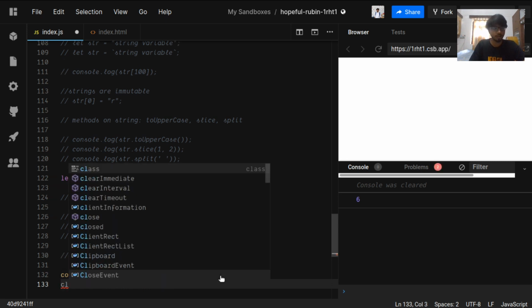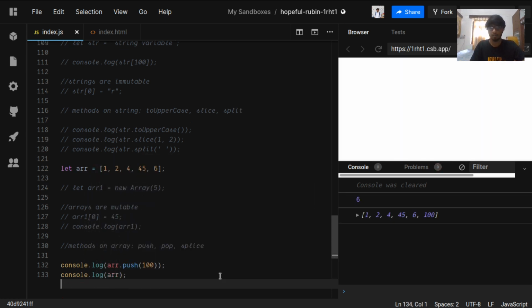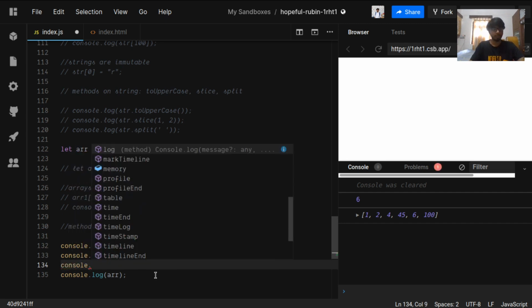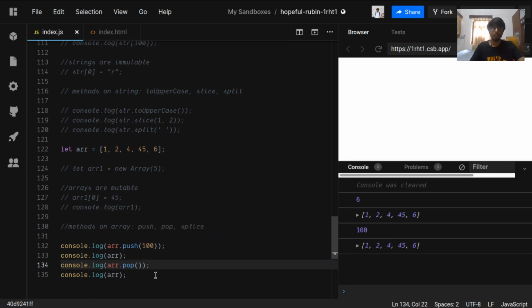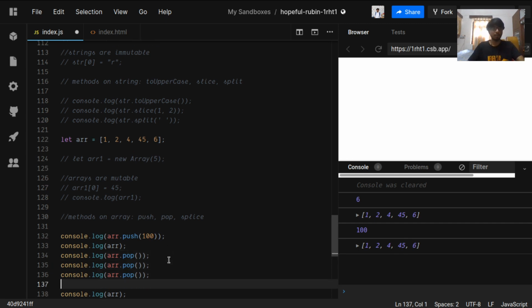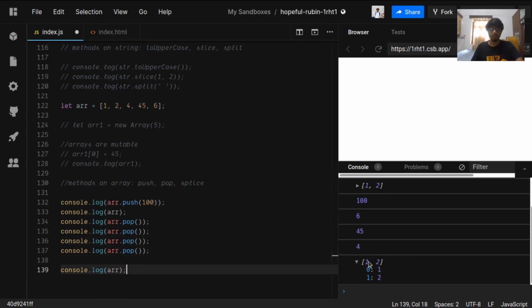So we'll console log the array again. Console dot log array. So you can see the array was changed. It has now 100 at the end. You can also just copy it below and do console log array dot pop, and what this will do is it will pop the last element from the array, whatever the last element be. So we can run this multiple times and it will pop out the element, return us the popped element, and then we are console logging this array and it has now only 2 values.